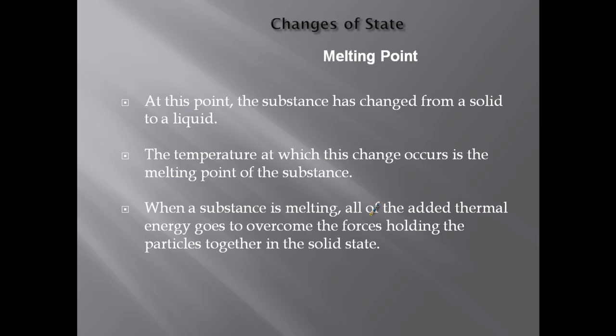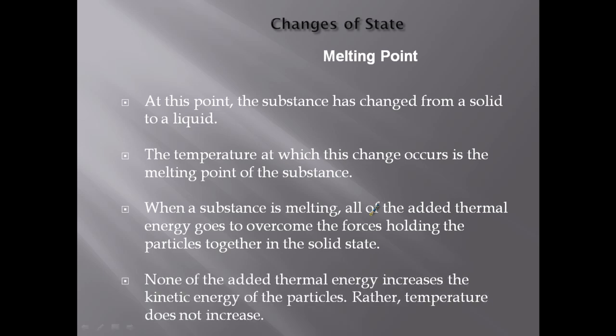When a substance is melting, all of the added thermal energy goes to overcome the forces holding the particles together in that solid state. And that's why we had those horizontal lines on that graph, because all that energy is just going into melting it. It's not raising the temperature. None of the added thermal energy increases the kinetic energy of the particles, so the temperature does not increase.